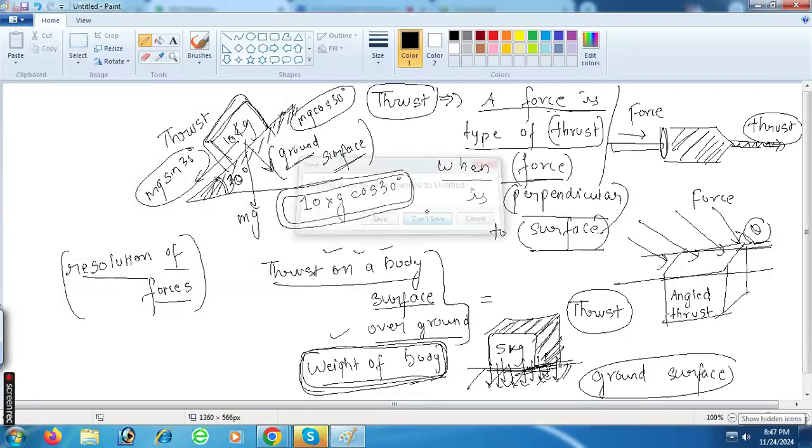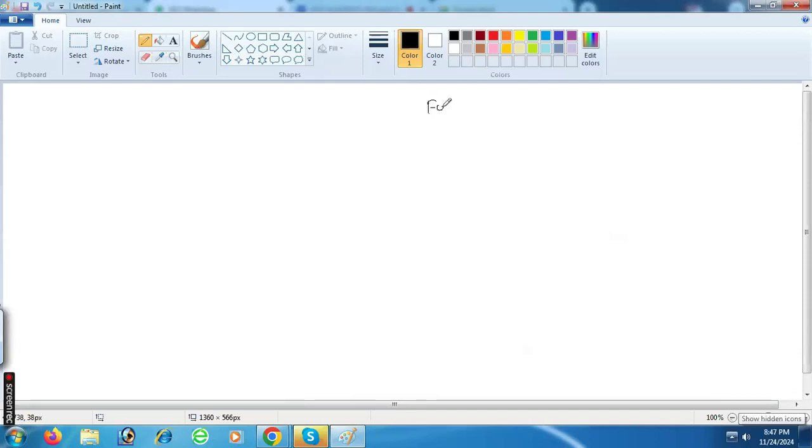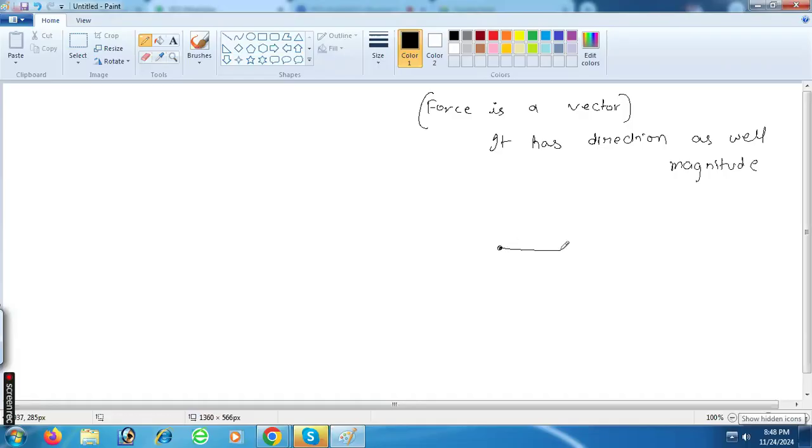Do you know what is the definition of force? Force is a vector. Do you know what is a vector? A quantity that has both magnitude and direction. So force is a vector, and a force is shown by an arrow sign. Do you know this?